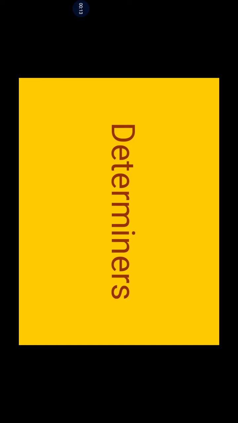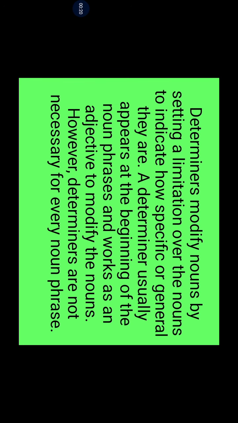I wanted to give you the definition for determiners first by showing this slide. Kindly listen, then it will be helpful to you to understand what all the things are there in determiners. Determiners modify nouns by setting a limitation over the nouns to indicate how specific or general they are. A determiner usually appears at the beginning of noun phrases and works as an adjective to modify the nouns. However, determiners are not necessary for every noun phrase.